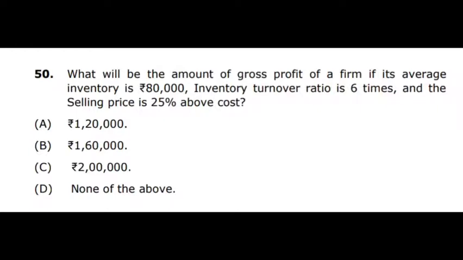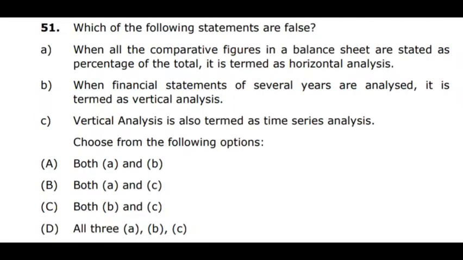What is mentioned in the question? The selling price is 25% above cost. So in order to find out the gross profit on the cost of goods sold, 4,80,000 rupees, we have to multiply by 25%. So 4,80,000 into 25 by 100 is equal to 1,20,000 rupees. That is the gross profit. Understand?